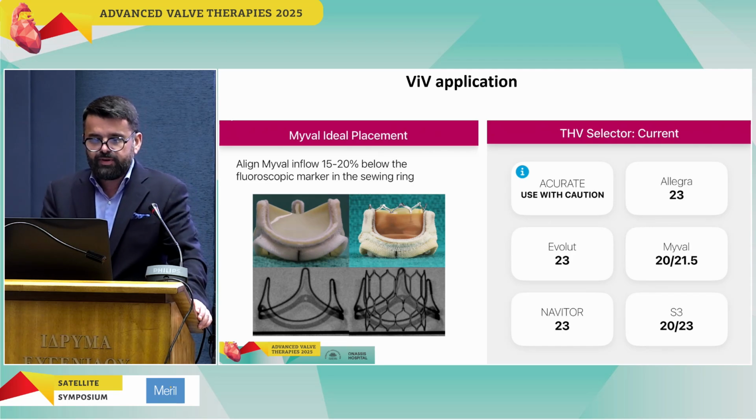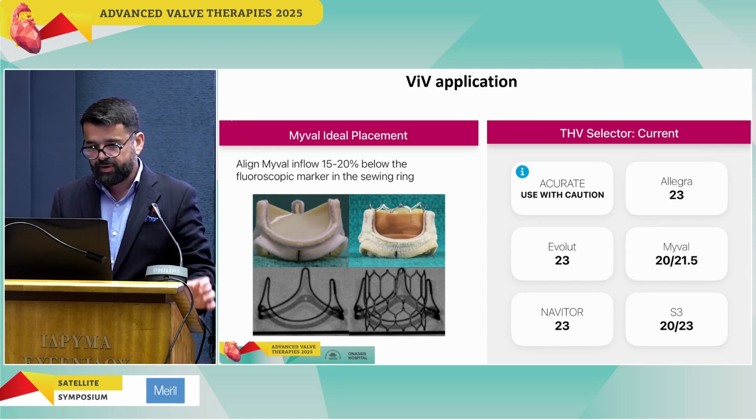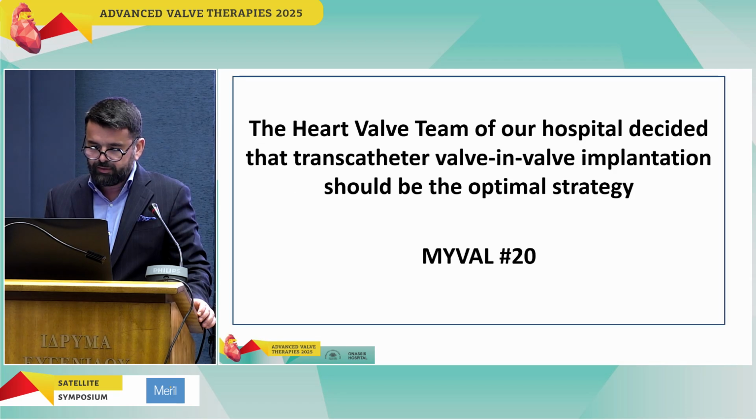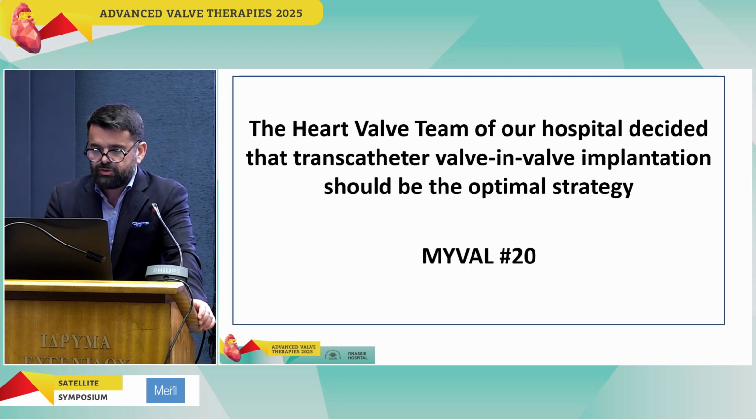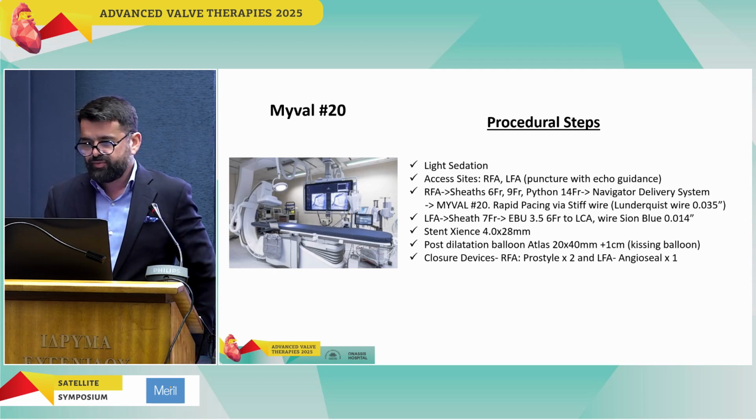Myval ideal placement at about 15 to 20 below the fluoroscopic marker in the skewing ring. And our choice here is Myval 20. And so we proceeded with light sedation, right femoral artery puncture and left femoral artery puncture with echo guidance.